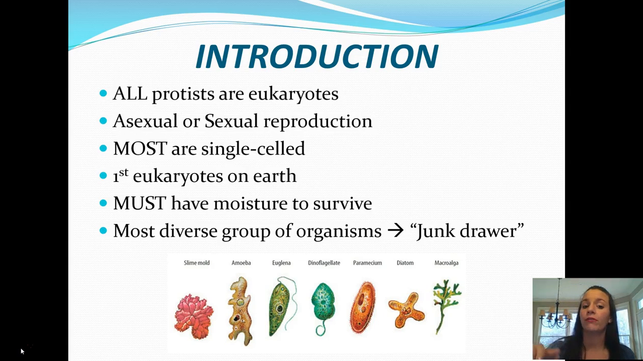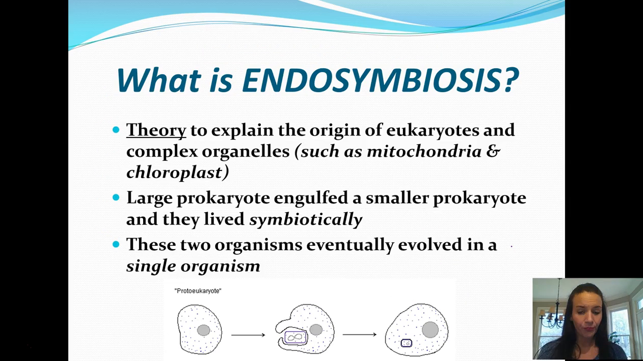They're also the most diverse group of organisms, and that's why they're referred to as the junk drawer kingdom. Basically, when you think about your junk drawer at home, you have a lot of stuff in it, some random things, some keys, some batteries, matches, candles, I don't know, lots of stuff, right? So it's all in common because it's all junk, but it's not necessarily that closely related. So that's kind of how we view this kingdom.